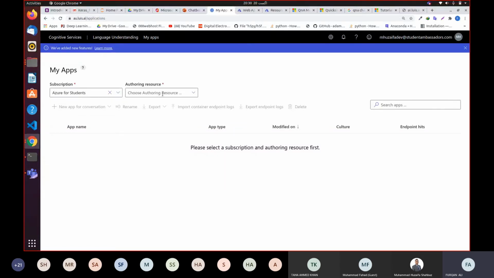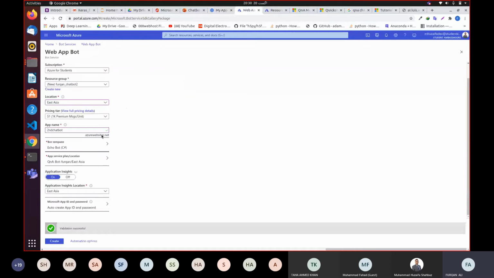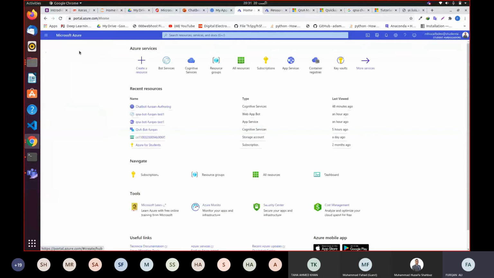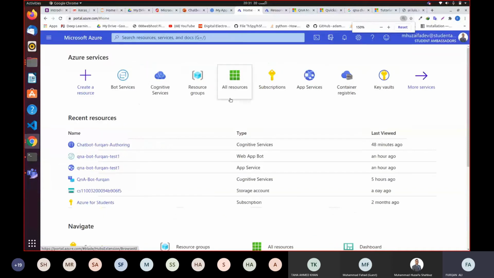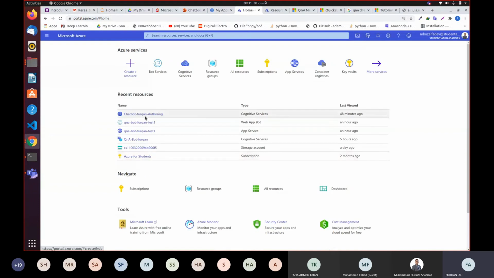Okay, I have created my web app, so it is not showing me over there. Bot service, second bot. Go back to my home. Let me zoom it a bit. It's not showing me over here. Chatbot Furqan, Q&A bot Furqan. Where is my chatbot?